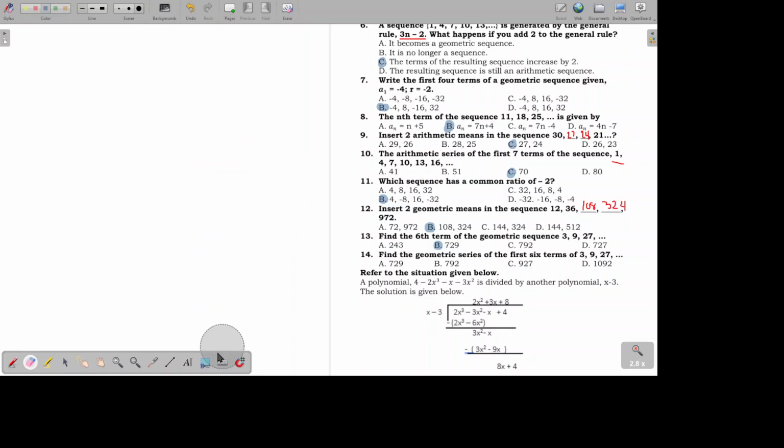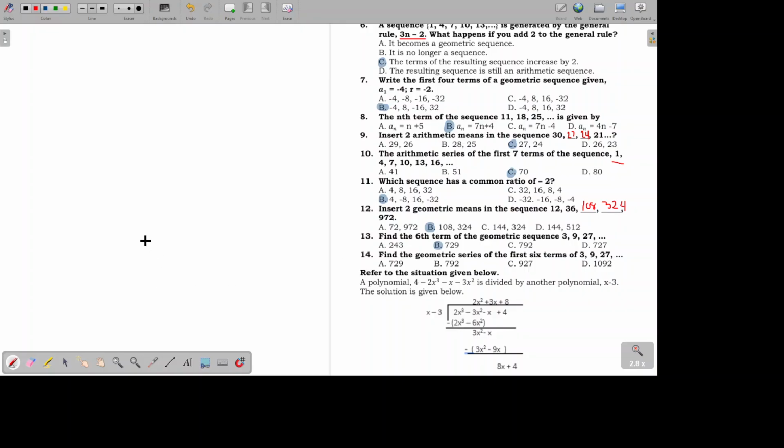Okay, let's have number 14. Find the geometric series of the first 6 terms of 3, 9, 27. So, when you say series, okay, that's the difference between the sequence and the series. The sequence is just the list of terms. When we say series, that's the sum of the n number of terms. So when we say geometric series of the first 6 terms, that means the sum of the first 6 terms of this geometric sequence.